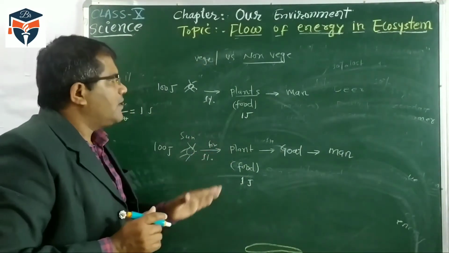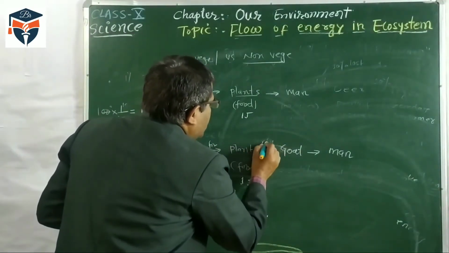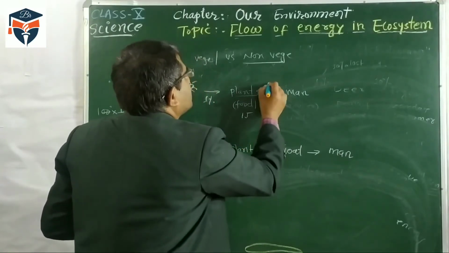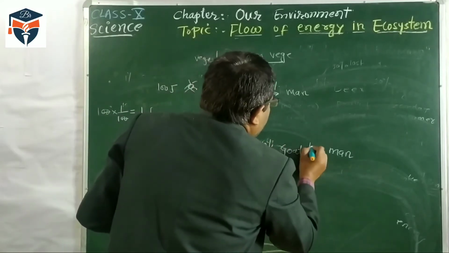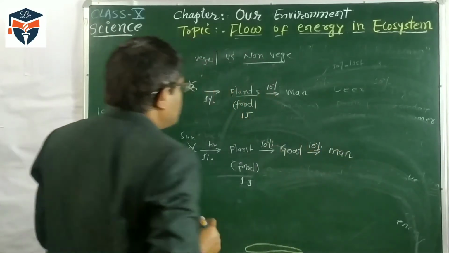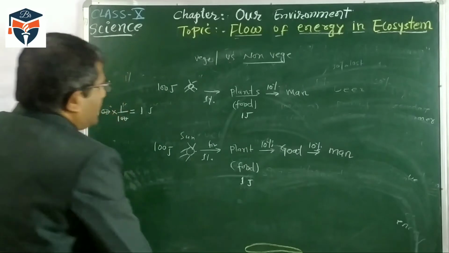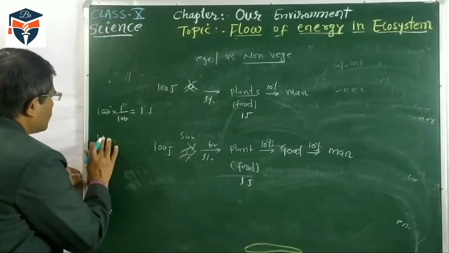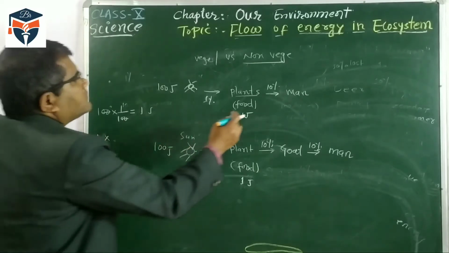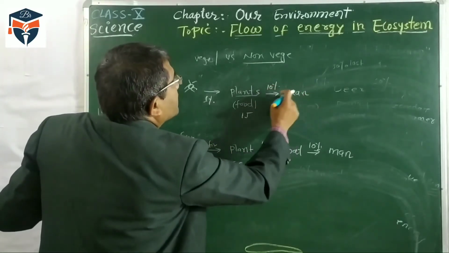Now from the other level, only 10% of energy is transferred. Here 10% of energy is transferred, and here 10% energy is transferred. So in the first chain, the plant has 1 joule of energy. Out of 1 joule, 10% energy is transferred.